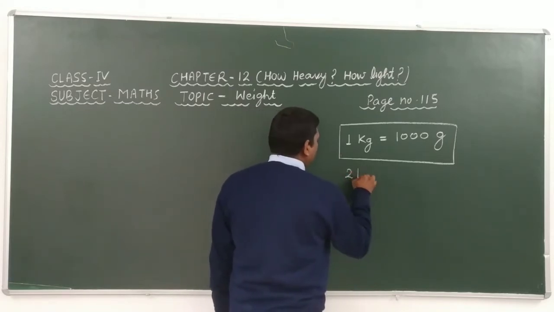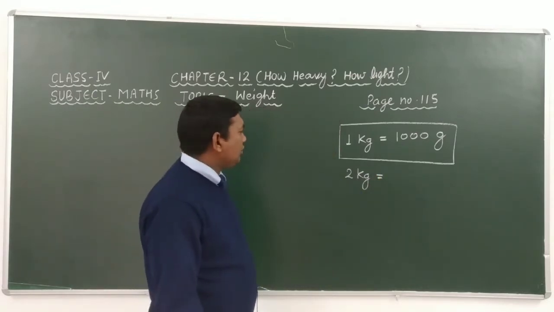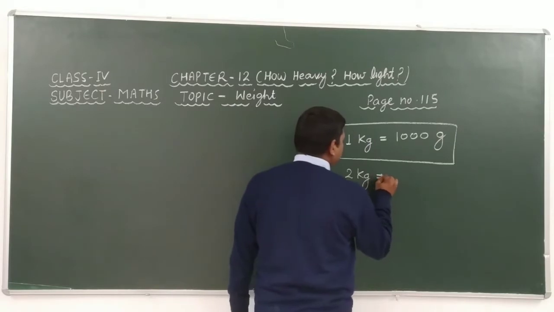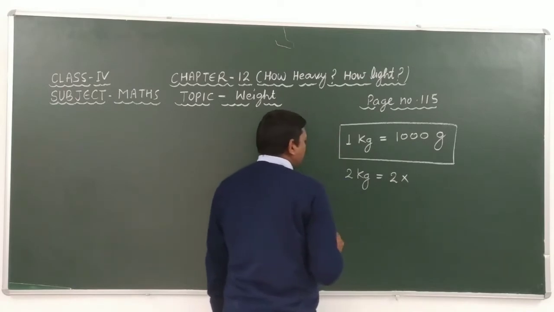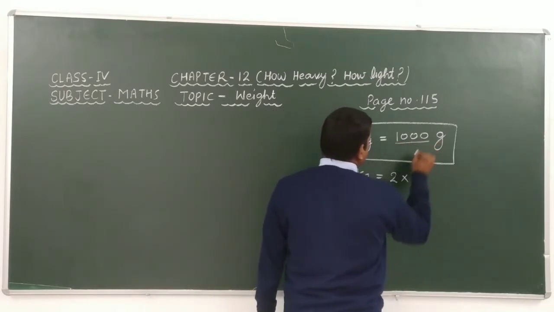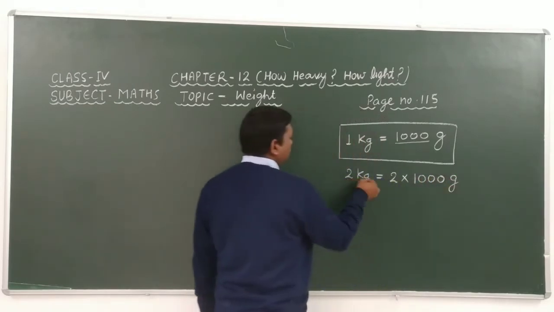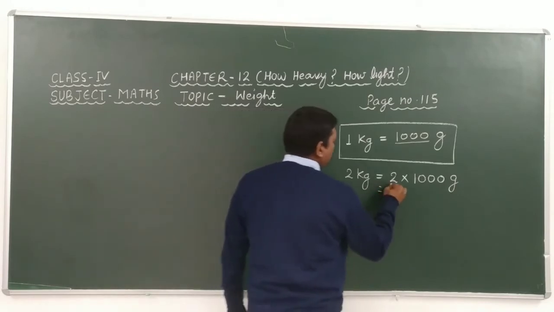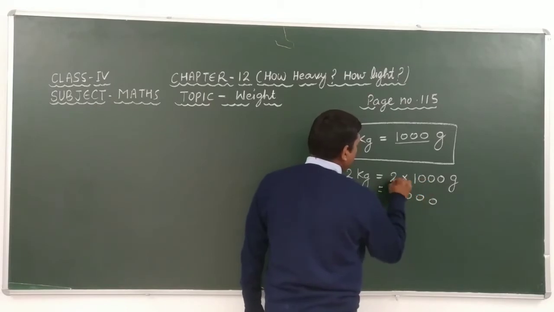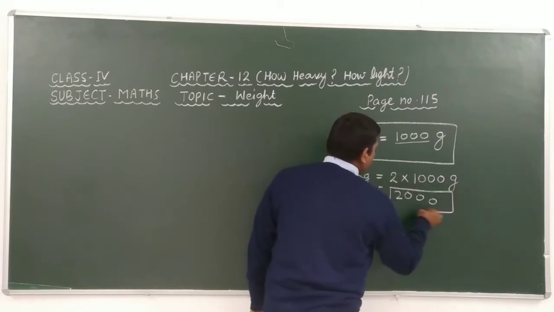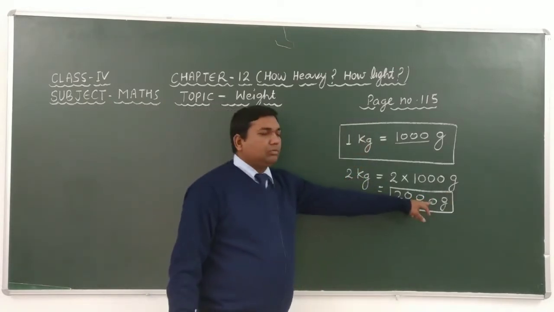Similarly, 2 kilogram is equal to, dear students, look here carefully. 2 kilogram is equal to how much? If we multiply 2 by 1000, then we get 2 kilogram is equal to: 2 zeros are 0, 2 zeros are 0, 2 zeros are 0, and 2 ones are 2. It means 2000 gram. So 2 kg is equal to 2000 gram.